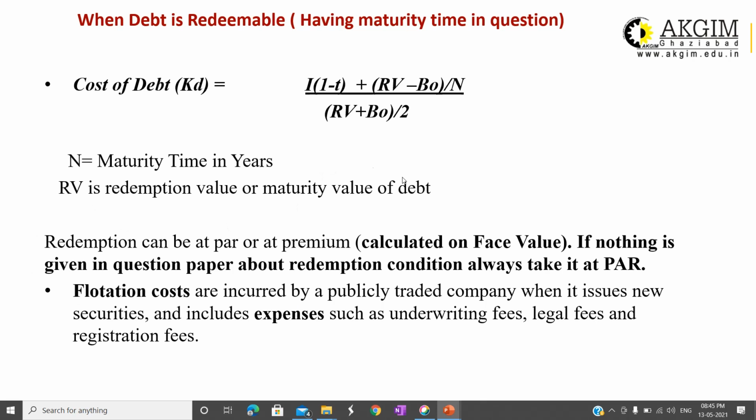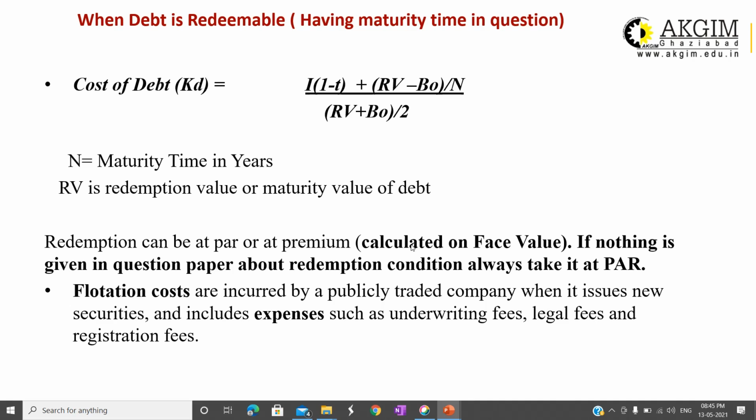So for debt or debenture, you can easily relate that if there is a debenture, it must have a face value, right? Face value is there and interest is calculated on the face value. After maturity time, the company has to return the principal amount, that is the face value, and redemption can be at par or premium. At par means similar to face value, equal to face value, and at premium means that some amount will be added on the face value.